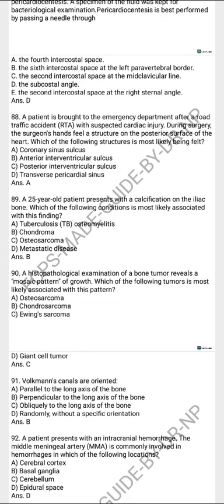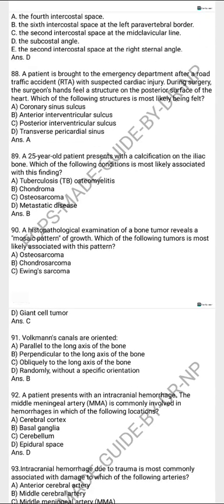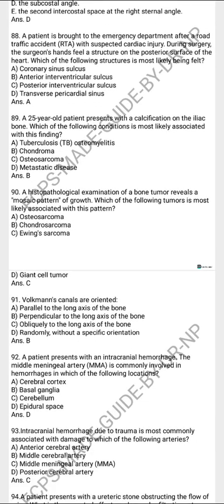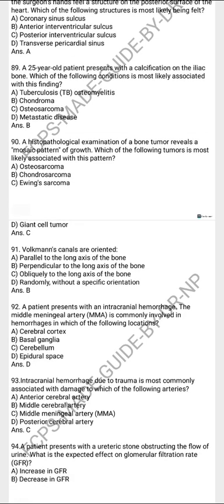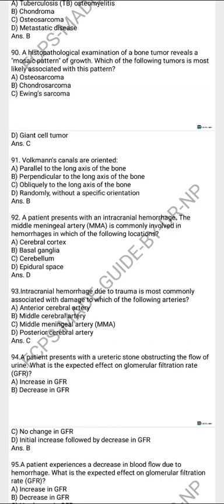Histopathological examination of the bone tumor reveals a mosaic pattern of growth. The following tumor is likely associated with this pattern. That is Ewing sarcoma. Onion skin pattern, with canals oriented perpendicular to the long axis of the bone. The patient presents with an intracranial hemorrhage. The middle meningeal artery is commonly involved in the hemorrhage in which of the following locations? Intracranial hemorrhage due to trauma is most likely associated with damage to which of the following arteries? It is the middle meningeal artery.